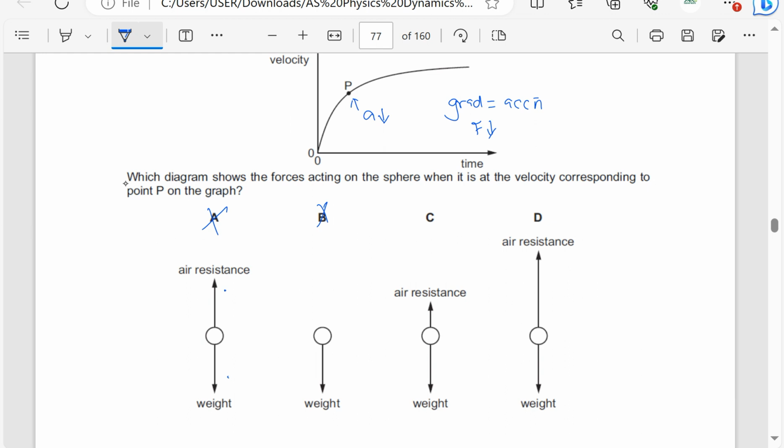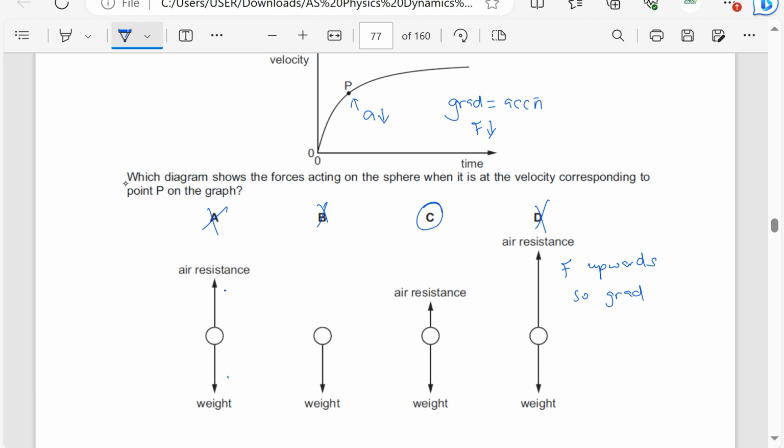C is going to be correct because as the air resistance starts increasing at point P, the acceleration decreases, so the gradient decreases, so the answer is C. D is wrong because D means that the resultant force F is upwards. The resultant force is upwards, so the gradient would be negative.